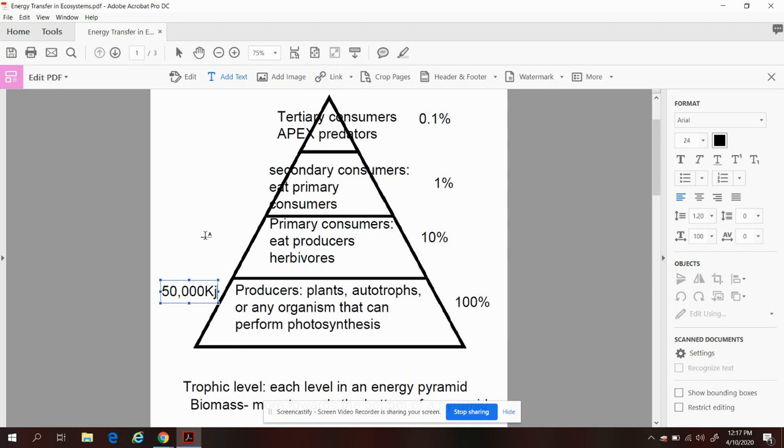Okay, so we will go to the second level, which is our primary consumer. I'm going to give you a hint here. All y'all have to do is drop off one single zero for each level that you go up. So in our primary consumer level, they are going to have 5,000 kilojoules. I'll move it over for you. Okay, and then up here in the third trophic level, there's going to be 500 kilojoules. And then finally, for my answer, it's going to be 50 kilojoules.